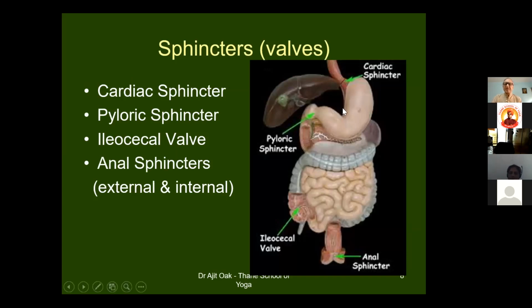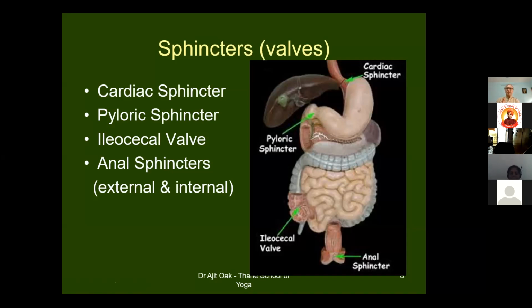Then there are peculiar structures called sphincters in the digestive system. Sphincters are nothing but valves. जो valves रहते हैं ना, you must have heard that कभी हम घर में plumbing का काम करते हैं and the plumber says that आपको एक non-return valve लगाना पड़ेगा. Non-return valve लगाना पड़ेगा मतलब पानी एक ही दिशा में जाएगा, उल्टा नहीं जाएगा पानी.